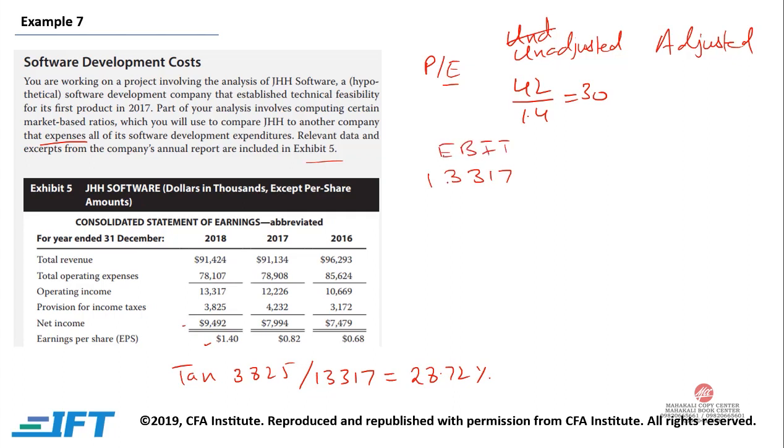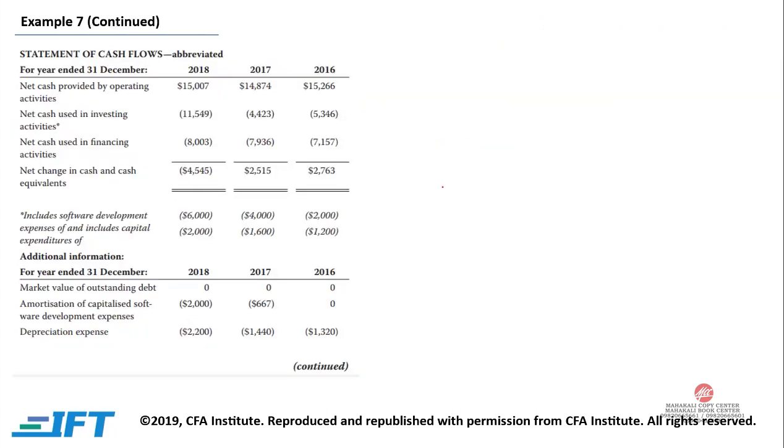Now once we are expensing, we have been told that the investing activity includes software development expense of 6,000, capital expenditure of 2,000, and amortization of capitalized software development expense of 2,000. So we are capitalizing this, and this is your amortization.